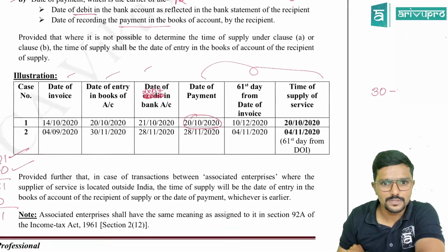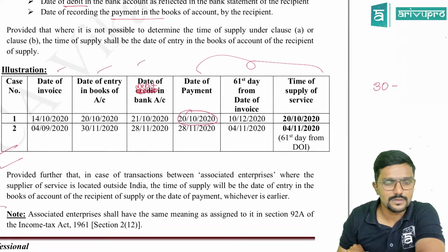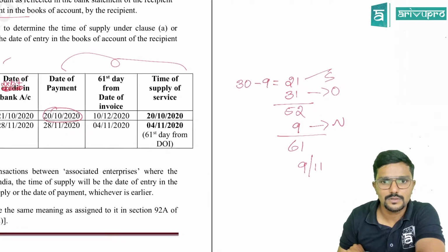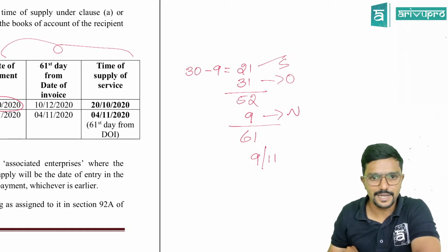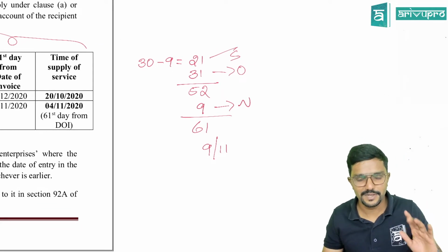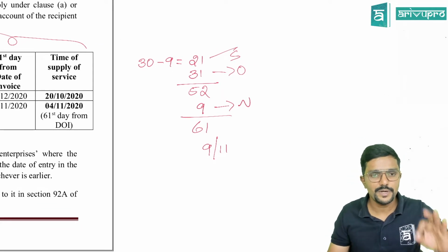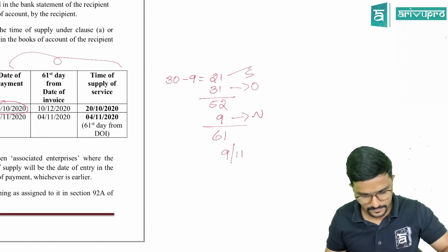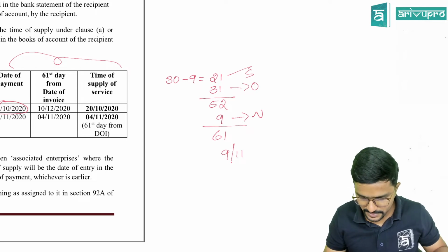Just a second. Let me just recalculate it, because here it is given 4th September. Let me change, because there might be a wrong thing. Yeah, let me just repeat. Sorry, I have taken it here 9th. Just a second, guys.